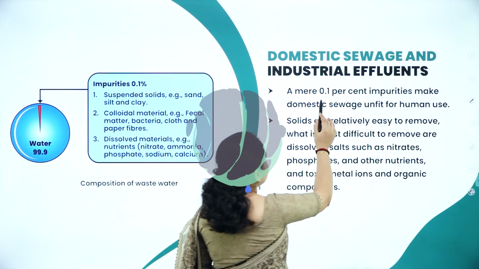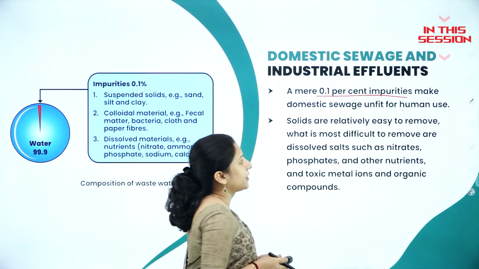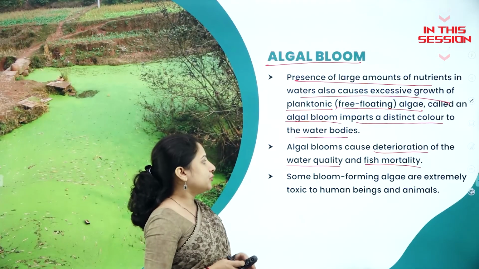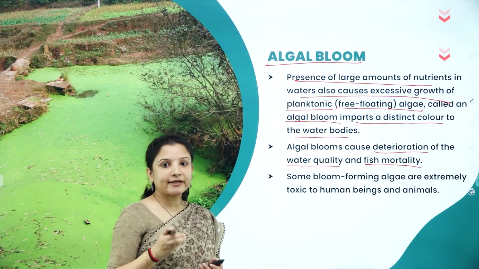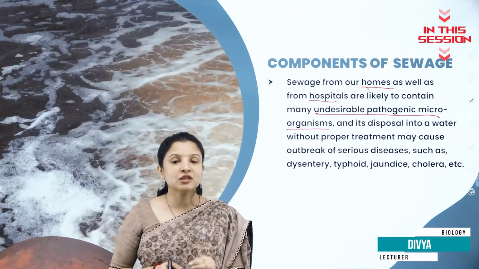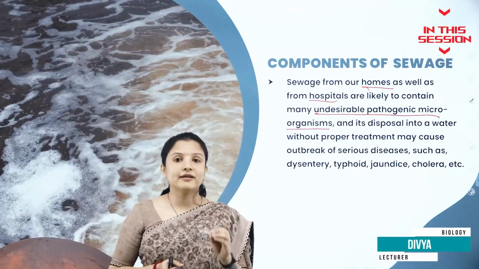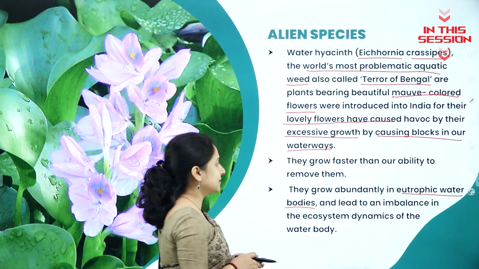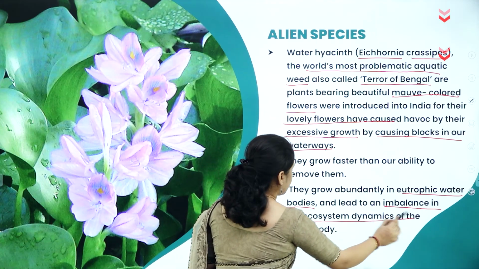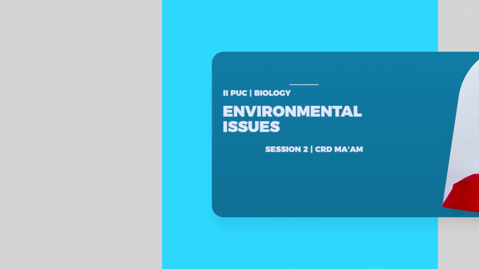A mere 0.1% impurities make domestic sewage unfit for human consumption. Some bloom-forming algae are extremely toxic to human beings and animals as well. Those harmful microorganisms which cause diseases are called pathogenic microorganisms. This excessive growth of water hyacinth will cause an imbalance in the ecosystem dynamics of the water body.